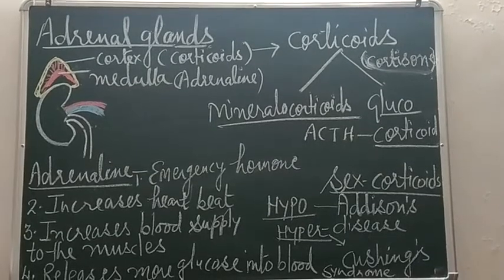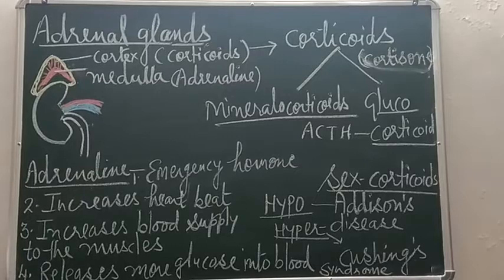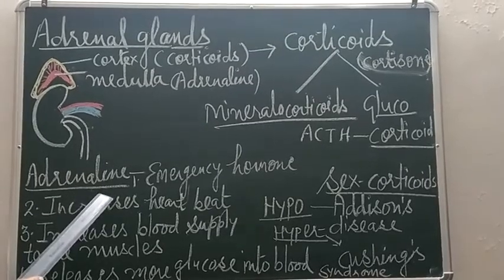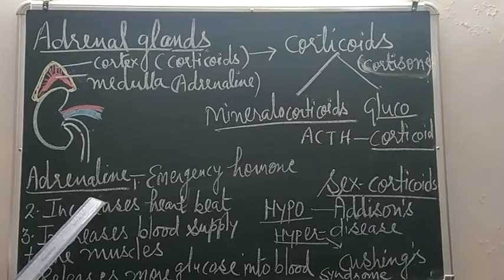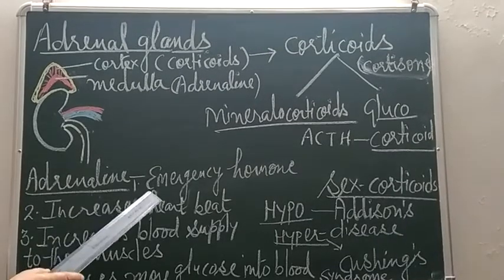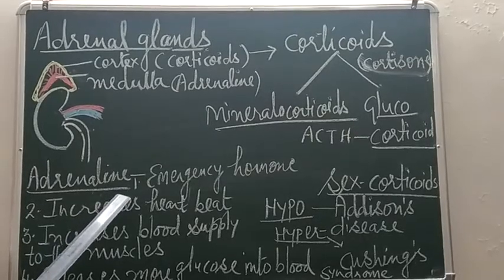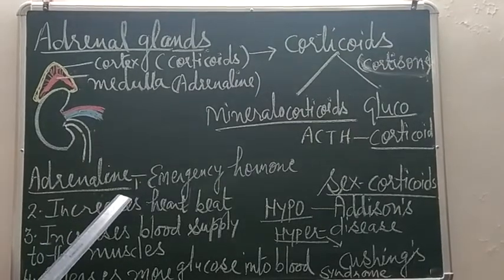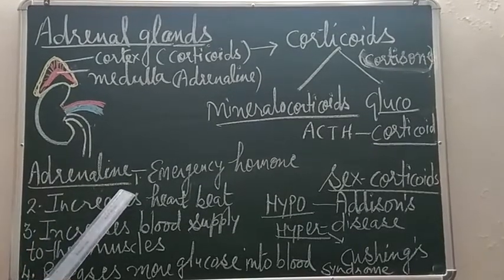Under these conditions, adrenaline hormone will be secreted in more amount. It is stimulated by the autonomic nervous system. The sympathetic nervous system will stimulate this adrenal gland to secrete more adrenaline.